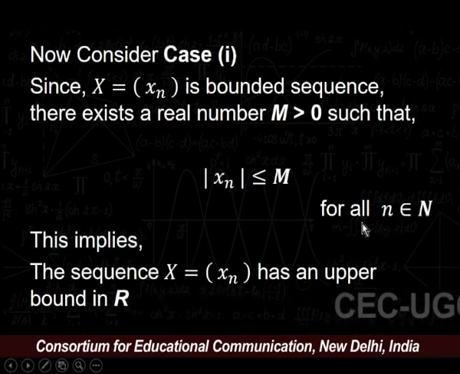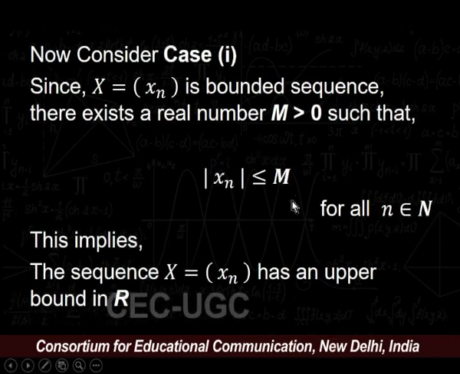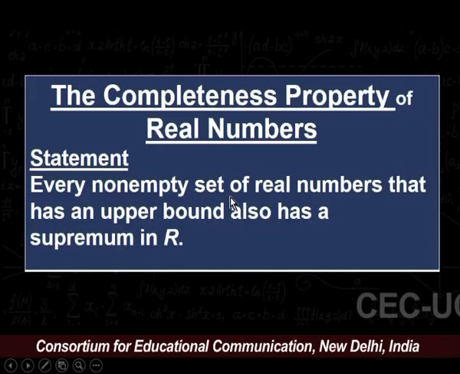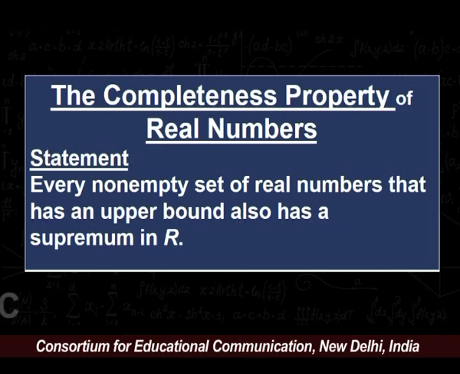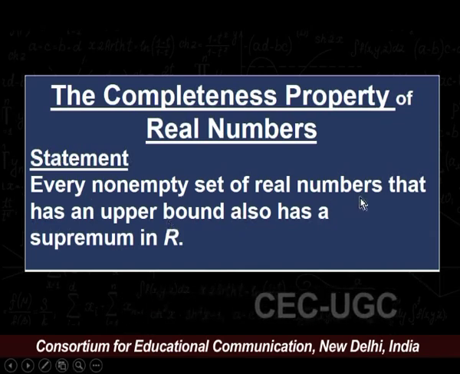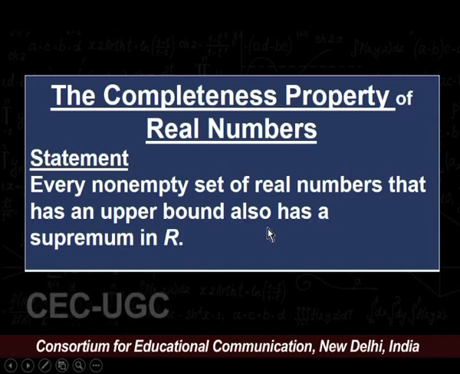This implies that the sequence X = (xn) has an upper bound in R, say M is an upper bound for the sequence |xn|. Now, recall the completeness property of real numbers. The completeness property says that every non-empty set of real numbers that has an upper bound also has a supremum in R.